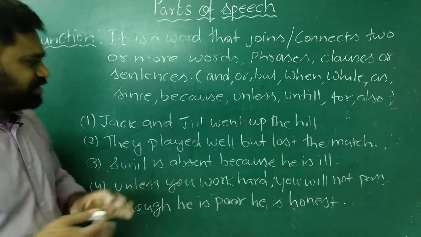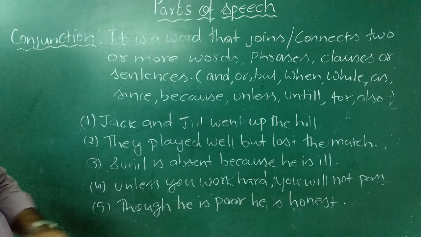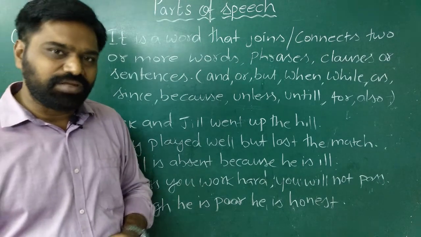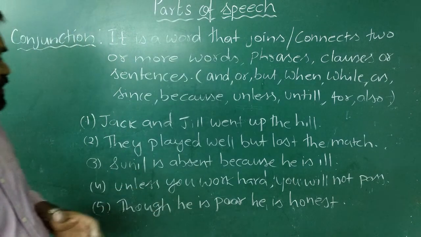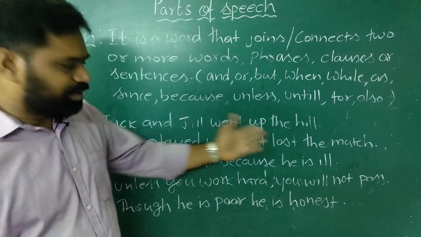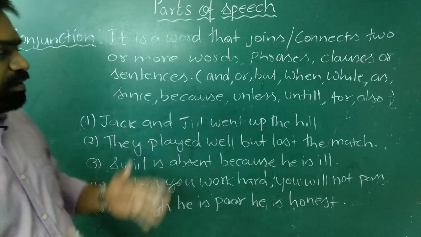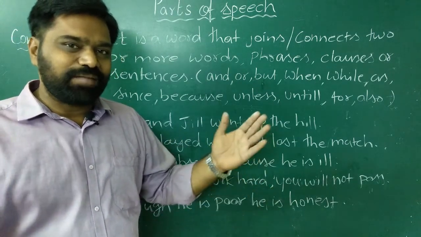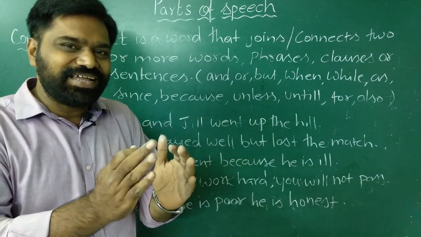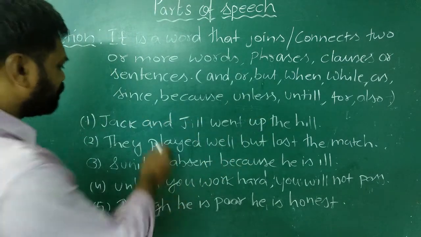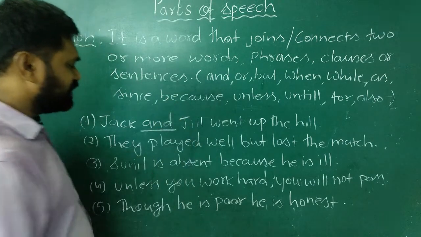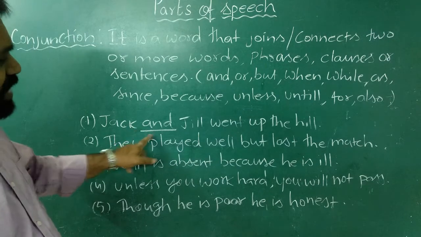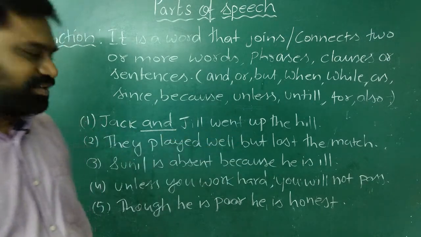But right now let us try to understand by looking at some of the examples. See the first example, Jack and Jill went up the hill. Now here actually two sentences are there. We can say Jack went up the hill. We can say Jill went up the hill. But instead of speaking two different sentences, I am joining the two words Jack and Jill. So the word I use to join these two words is and. So and is a conjunction here. Jack and Jill went up the hill.